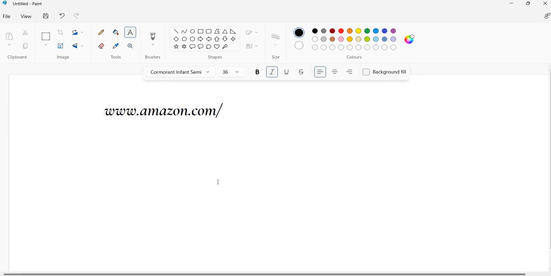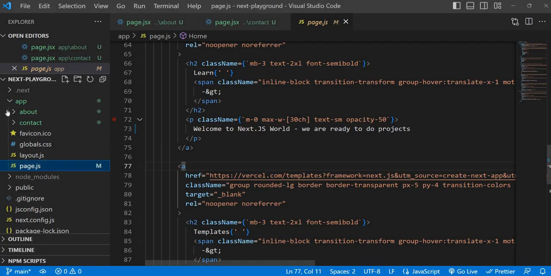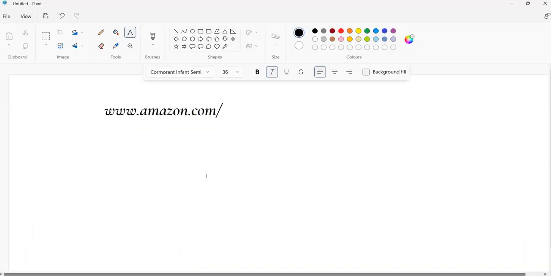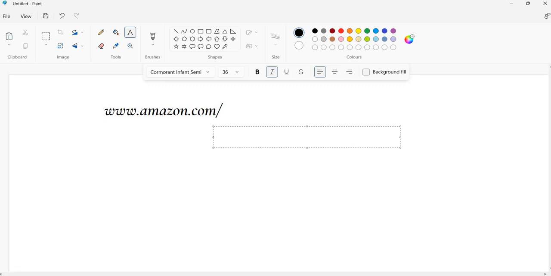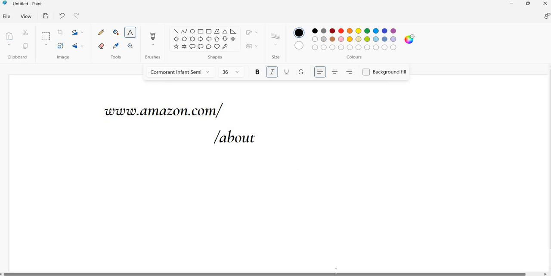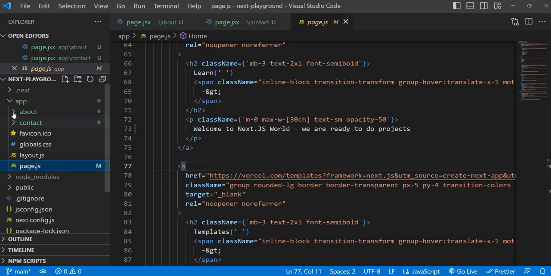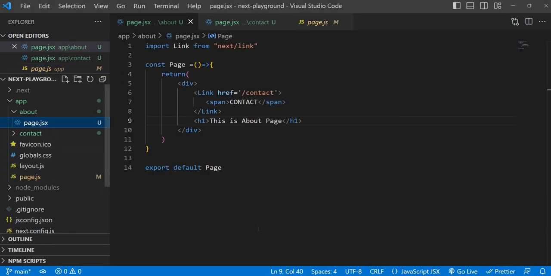It will hit the page in the app directory. That's a default page, not common for all things. Whenever you do forward slash about, it will enter this about folder and return this page.